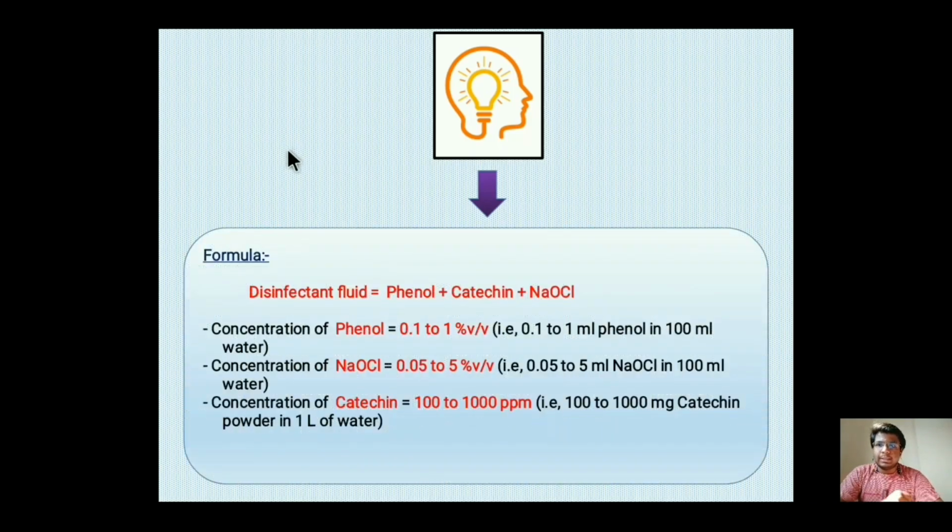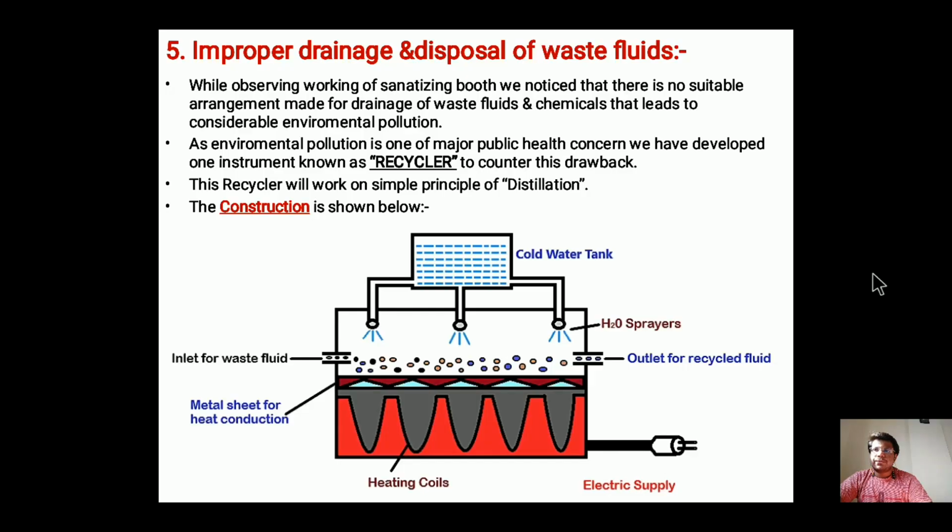The formula of our new disinfectant fluid will consist of mainly three components, that is phenol plus catechin plus sodium hypochlorite. Their respective concentrations are: the phenol will range from 0.1 to 1% volume by volume, that means 0.1 to 1 ml of phenol in 100 ml. Then sodium hypochlorite will range from 0.05 to 5% volume by volume, and the catechin will range from 100 to 1000 ppm.